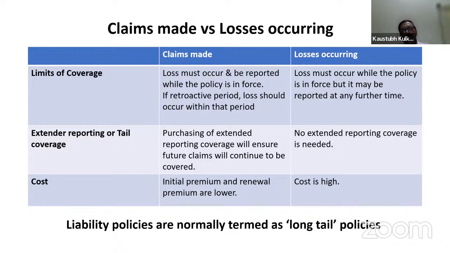Then what is the difference between claims made and losses occurring? The loss must occur while the policy is in force, but it may be reported at any further time.